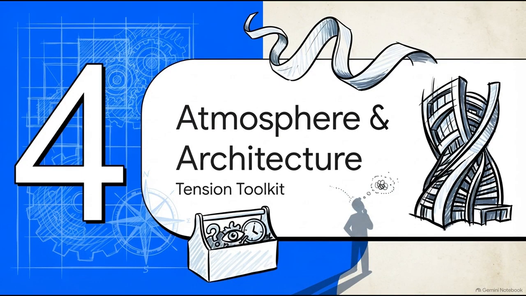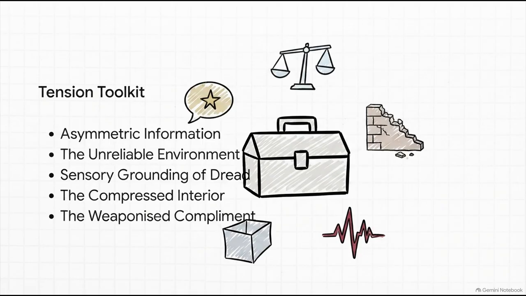Section 4, Atmosphere and Architecture. This is a psychological tension toolkit. A precise plot machine still needs the right atmosphere, right? If you just list plot beats, the story falls completely flat. You have to craft the tension. The framework gives us a toolkit specifically designed to make the reader squirm.